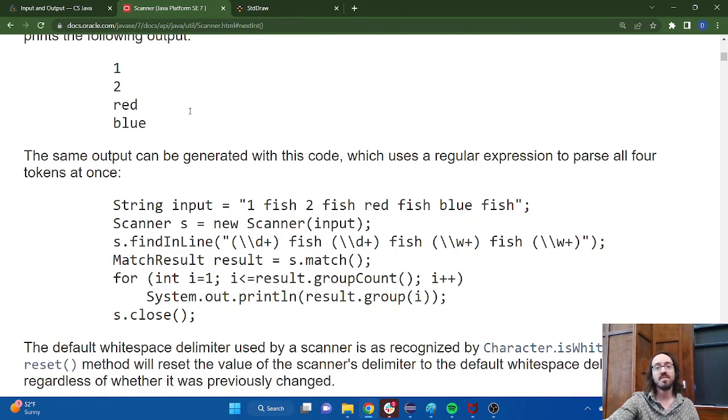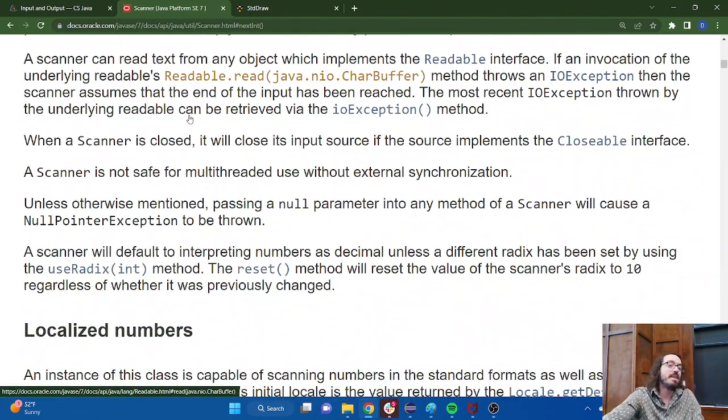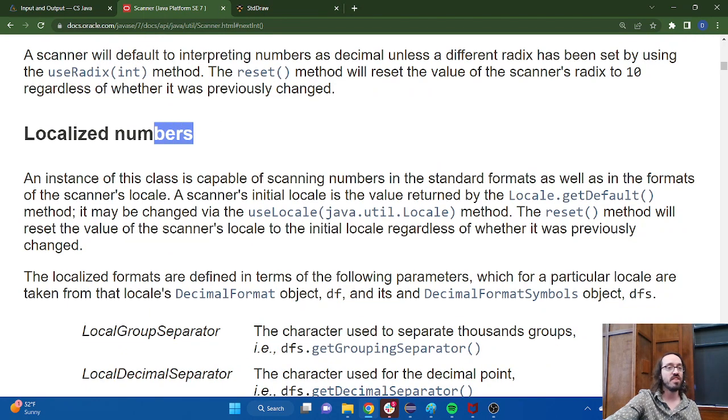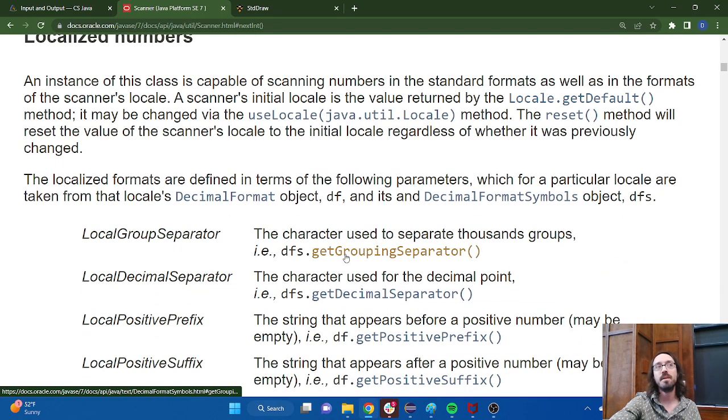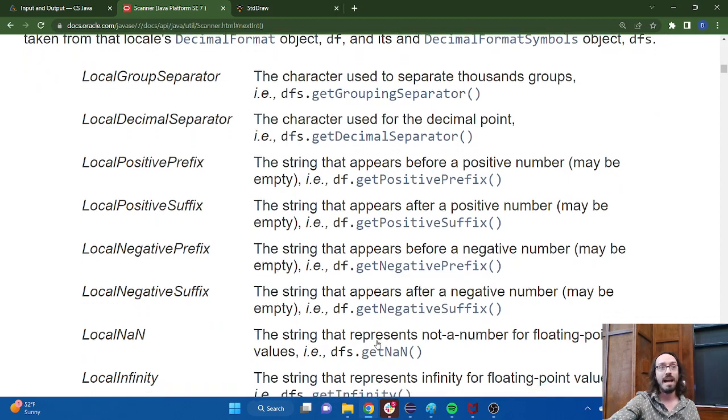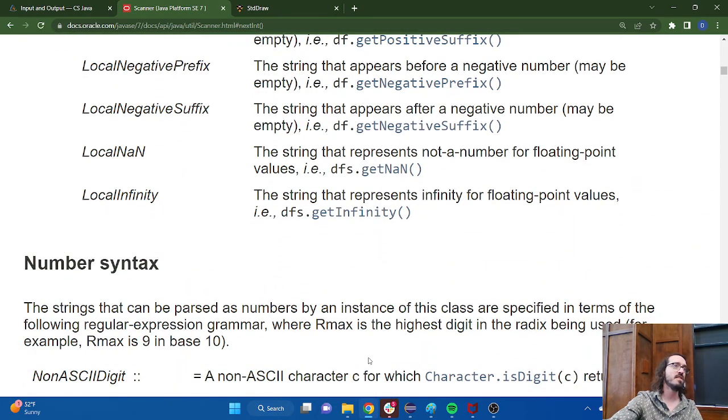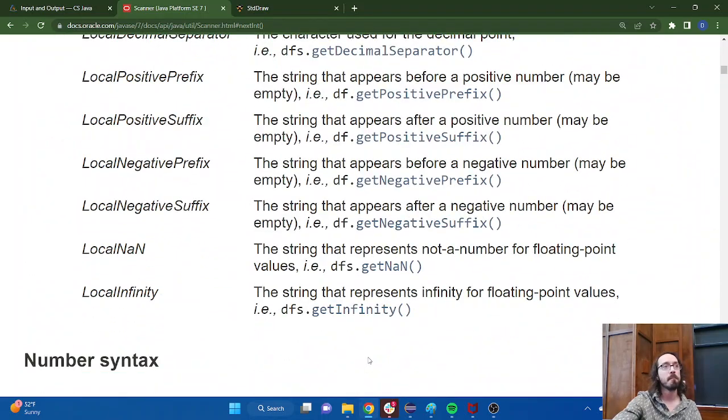And if you scroll down, you'll see instructions on how to do stuff that maybe isn't relevant to what we're doing. So there's a section here on localized numbers. I've been programming for 15 years, and I can tell you I've never used localized numbers in my life. I don't even really know what they're used for. It's never been relevant to me. So as programmers, it is now becoming our responsibility to figure out what tools are available to me. These ones don't make sense. These ones aren't relevant. But these ones are. So I'm going to take these tools and apply them to whatever problem I'm trying to solve, that I'm trying to make happen.